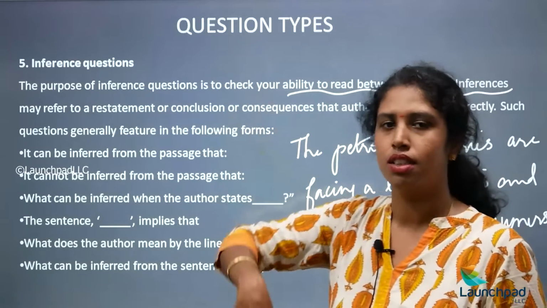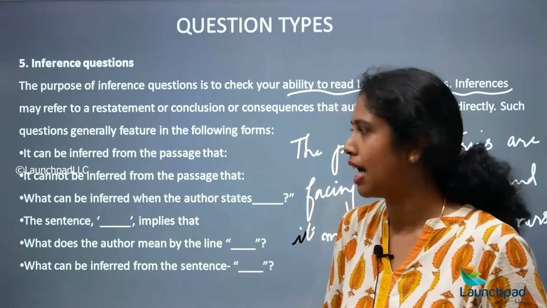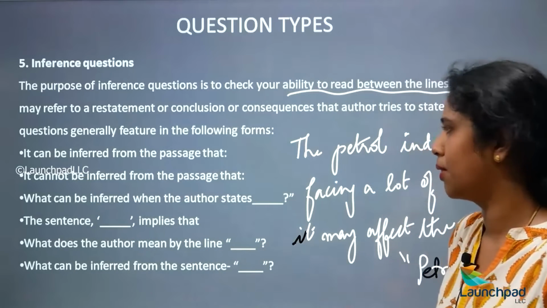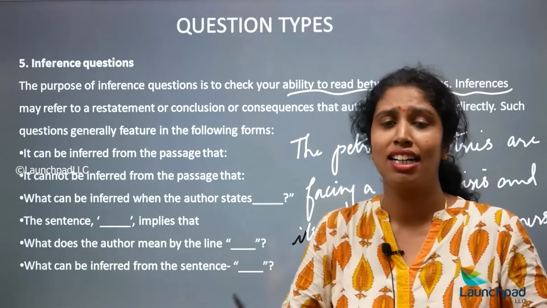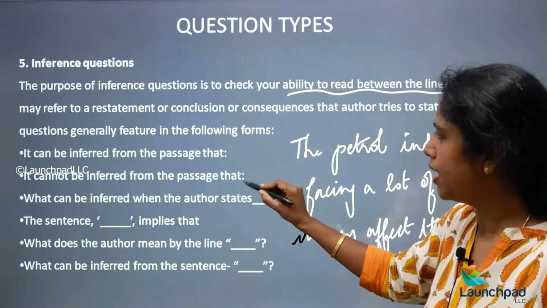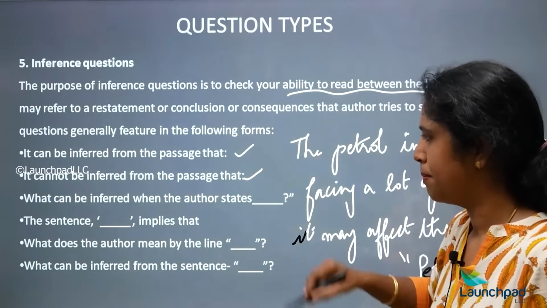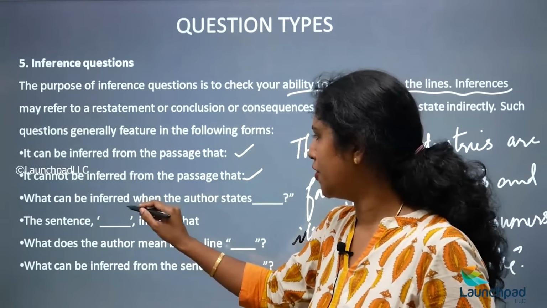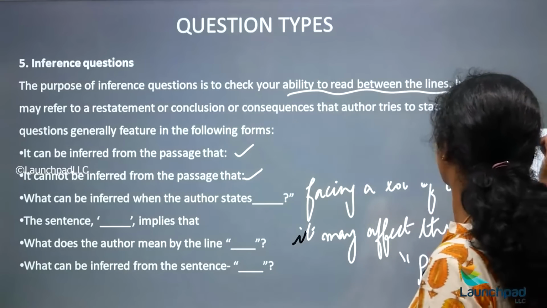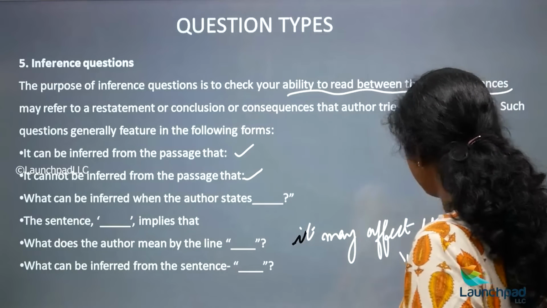So how else can the inference question be asked? It cannot be inferred from the passage that, okay. So what you cannot understand from the passage or what you cannot prove from that passage, then you will be getting questions like this. Next, what can be inferred when the author states, yes. So this is a different question on the whole, okay.